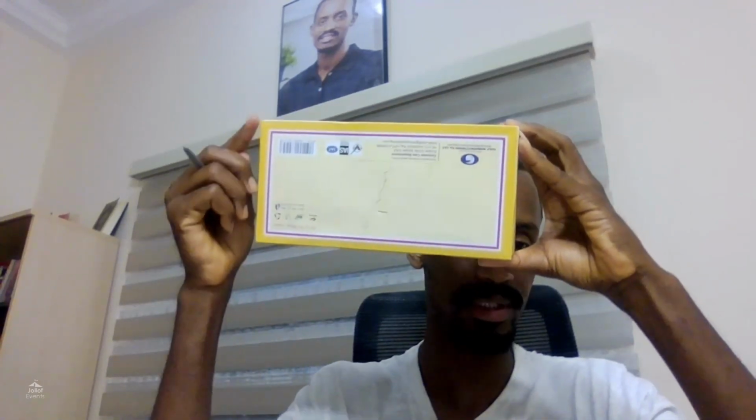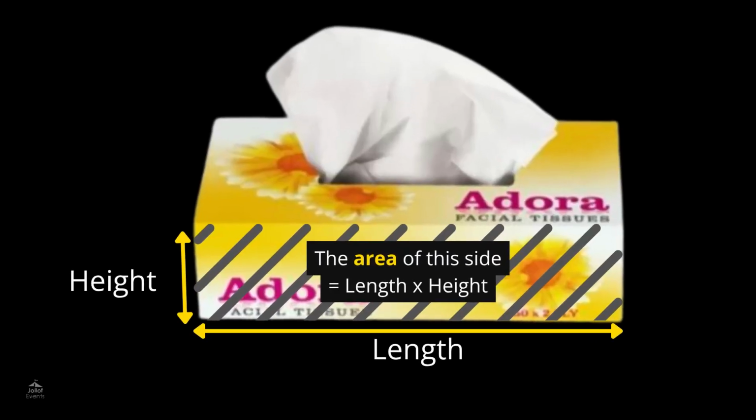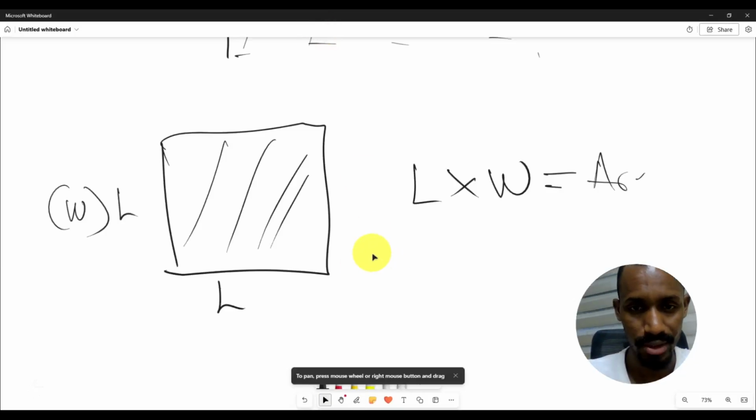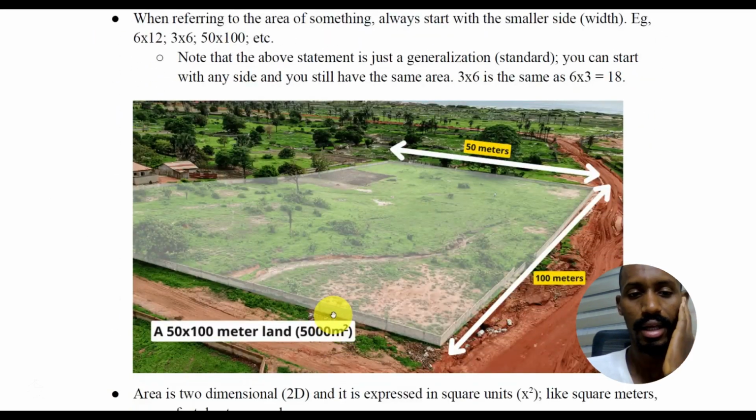If you want to know the area of this side, what do you do? You say this length times one of this length, and then you get the area of this side. So area is the multiplication of two lengths together. You have area. All right, so let's say this land, for example, if you want to know the area of this land here, this land is a 5,000 square meter land.